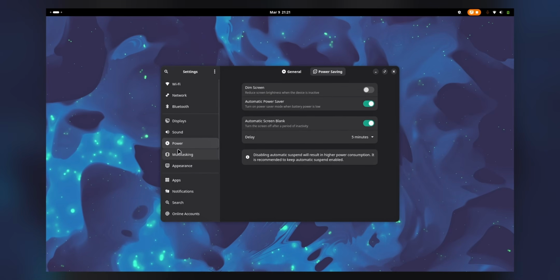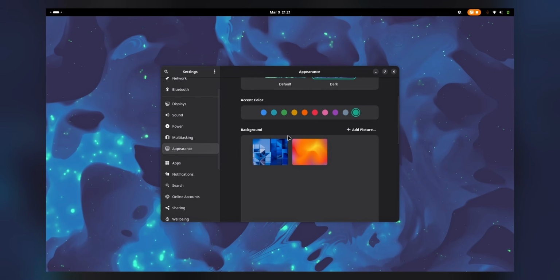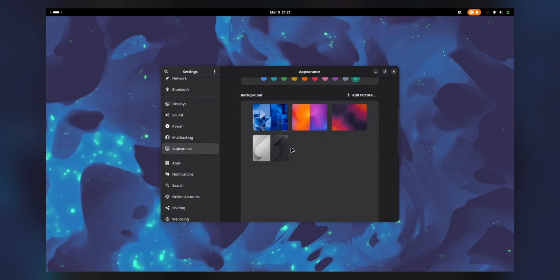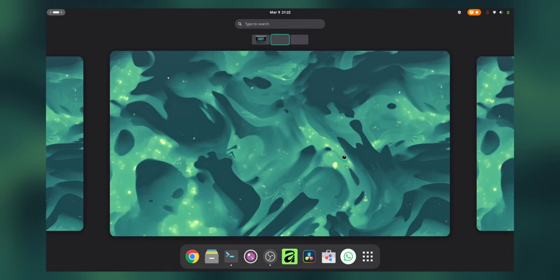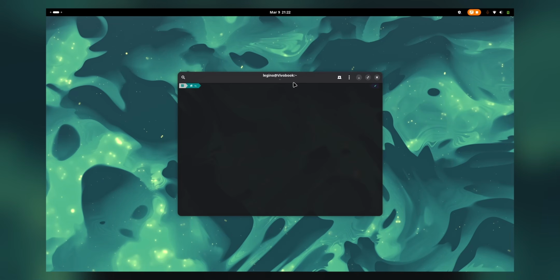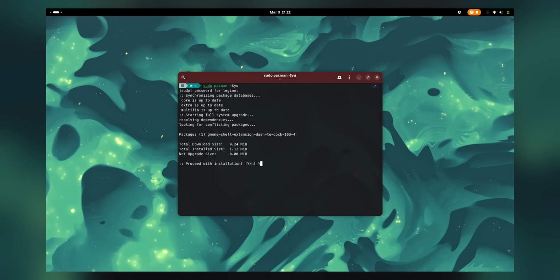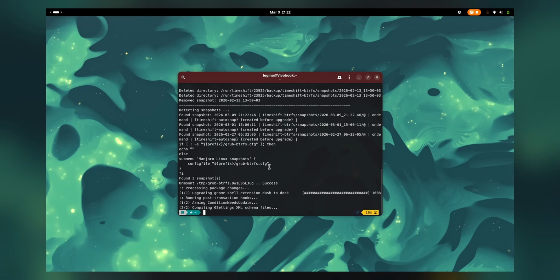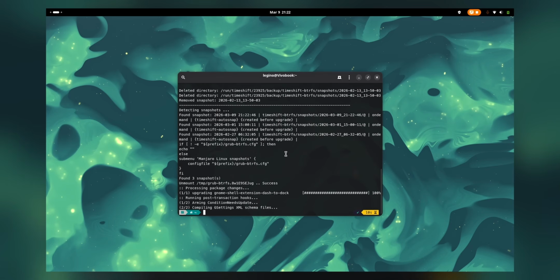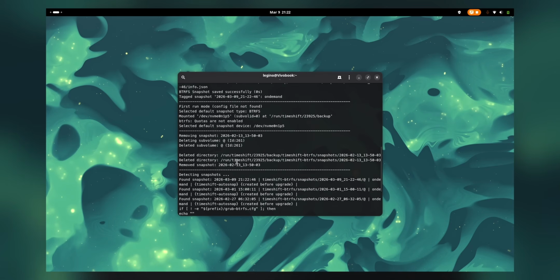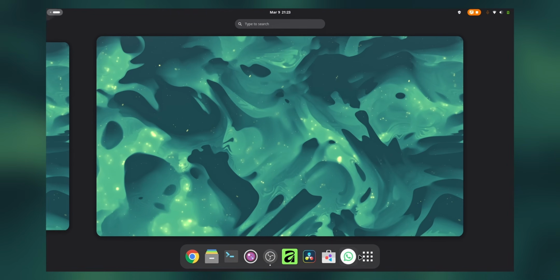Leaving that, we have a lot of other options as well. And yeah, I know I'm supposed to actually get another kind of wallpaper, but I just like this. But let's say if I want to update the system, I just go here, type sudo pacman. I prefer Arch packages instead, and it just does the work. Yep, do it, and done. Each time it is updated, it creates a snapshot. So if an update were to mess with my system or break it, I can easily just go back, fix things, and work. Amazing, right?